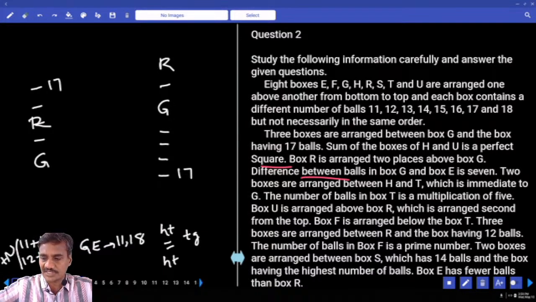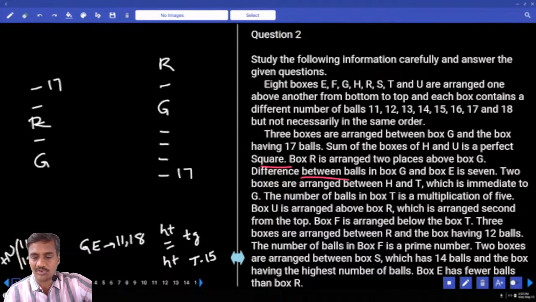The number of balls in T is a multiple of 5. What is the value of T? T is a multiple of 5. Among these, T must be 15. T is 15. And U is arranged above R.